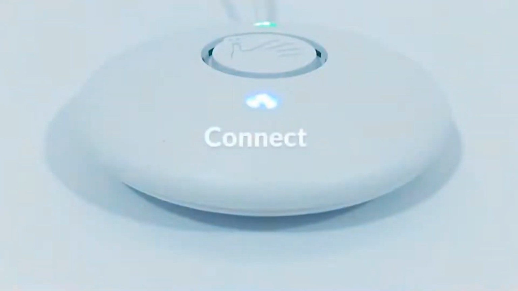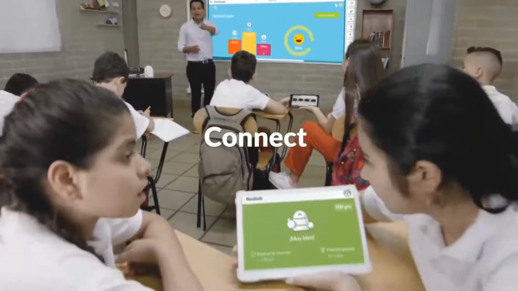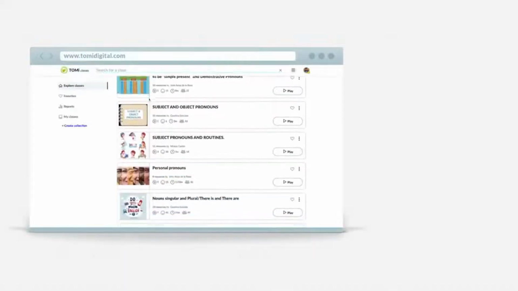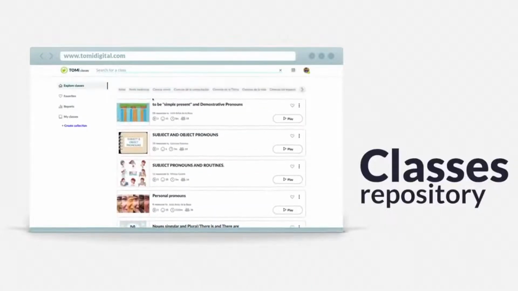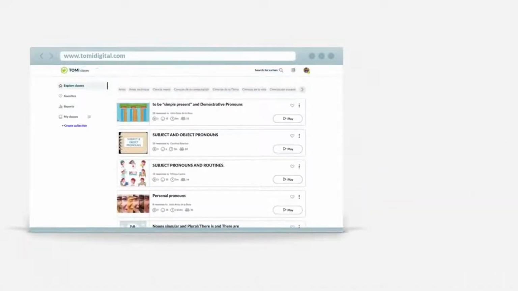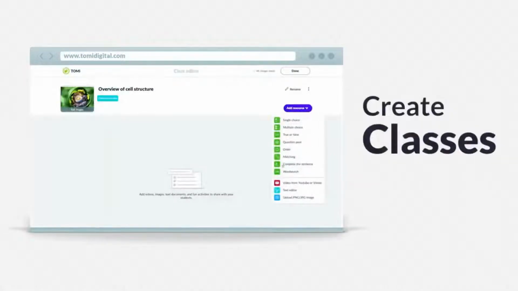From now on, access to internet in classrooms will no longer be a barrier. This is how it works. Use the TOMi Digital Classes repository to find activities created by thousands of teachers around the world, or use the editor to prepare your own.